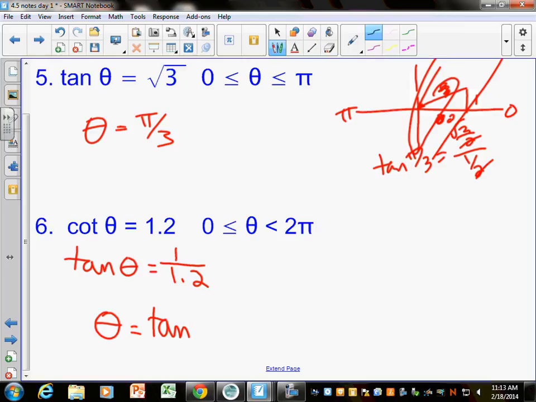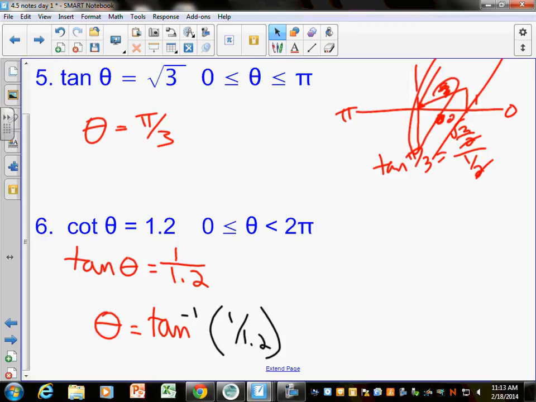Oh my goodness. I can't wait for Mr. Puckett to come in here. It'll be so awesome. 1 over 1.2. I'll be trying to draw my triangle, and I'll get it wrong. I don't even care anymore.